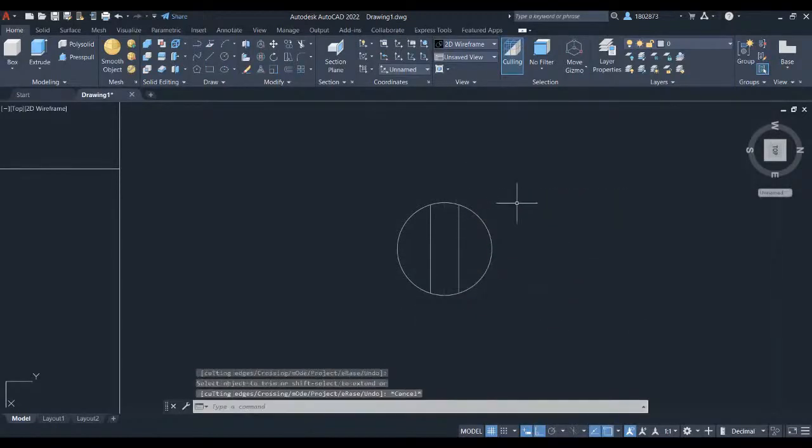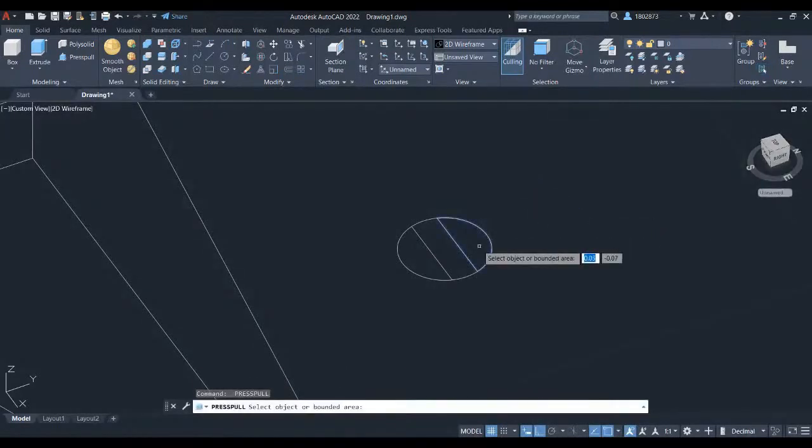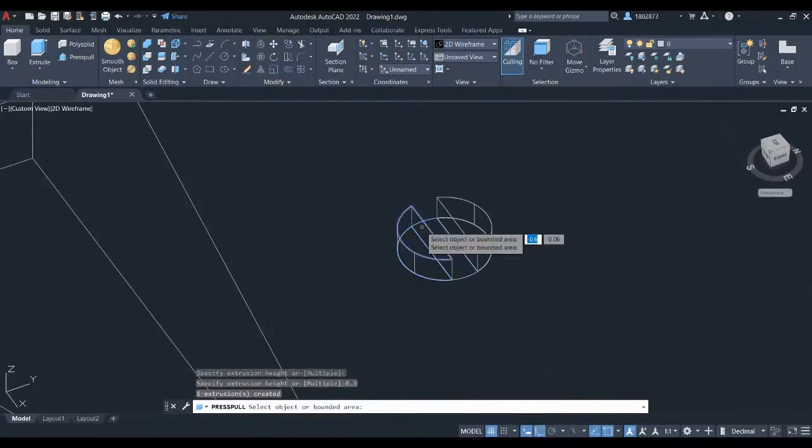Let's 3D orbit. We will now press pull the sketch. Type in press and select press pull and select this object. Let's key in 0.3 and press enter. Also this object, let's key in 0.3 and press enter. Let's press pull this mid part. Select the object and let's key in 0.1 and press enter.